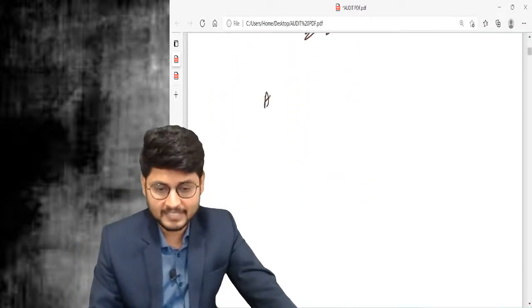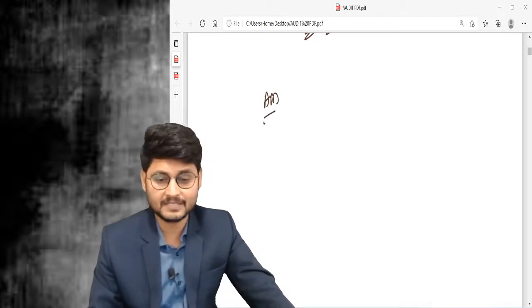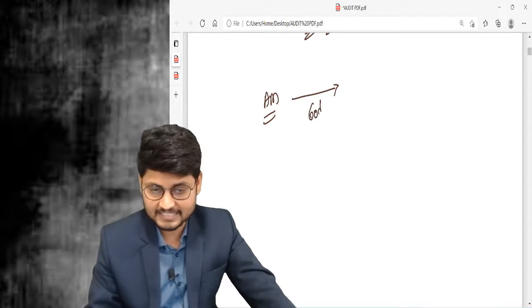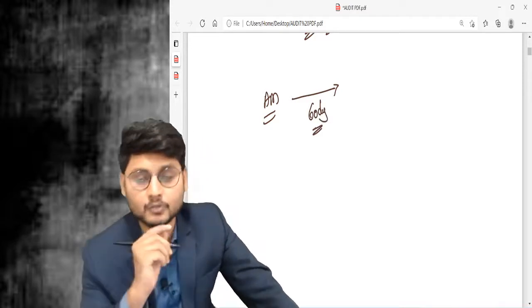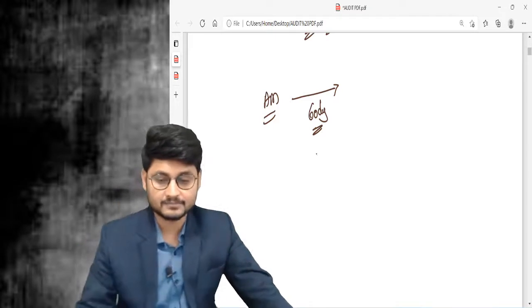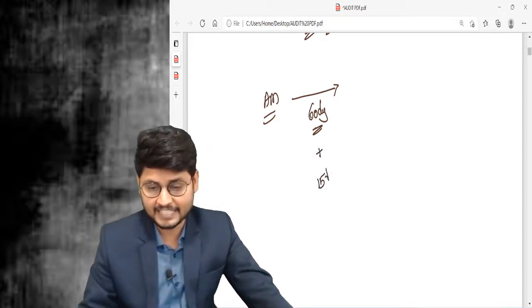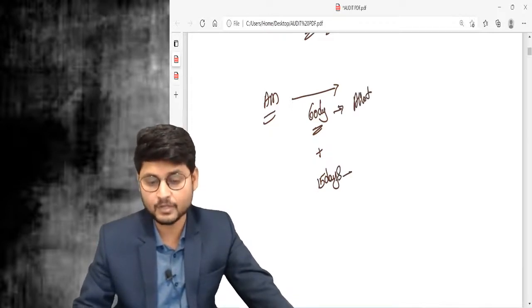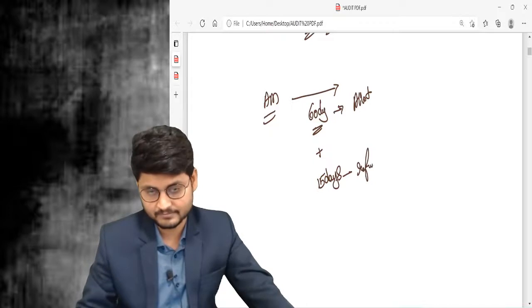So after the application money is received, within 60 days the company needs to allot to the identified persons. If not, then within 15 days, which is for refund, the company needs to refund.